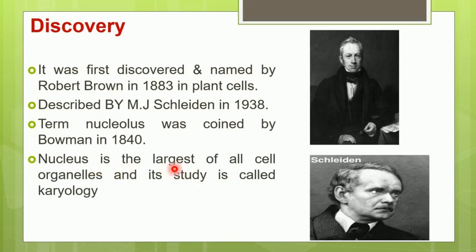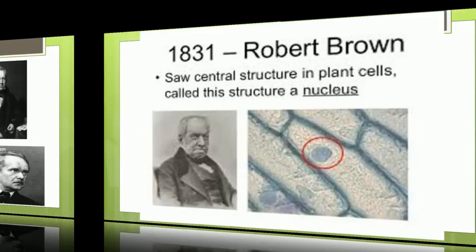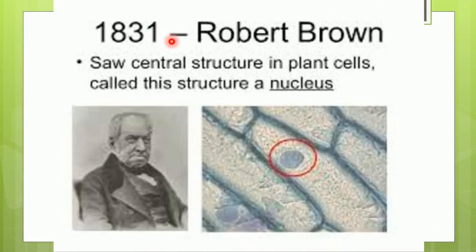Now the nucleus is the largest of all the cell organelles, and the study of the nucleus is called karyology. Among all the organelles which we have studied, the nucleus is the largest, and the study of the nucleus is called karyology because the nucleus is known by another name, that is karyon. So it was Robert Brown in the year 1831 who first observed the nucleus in the plant cell.